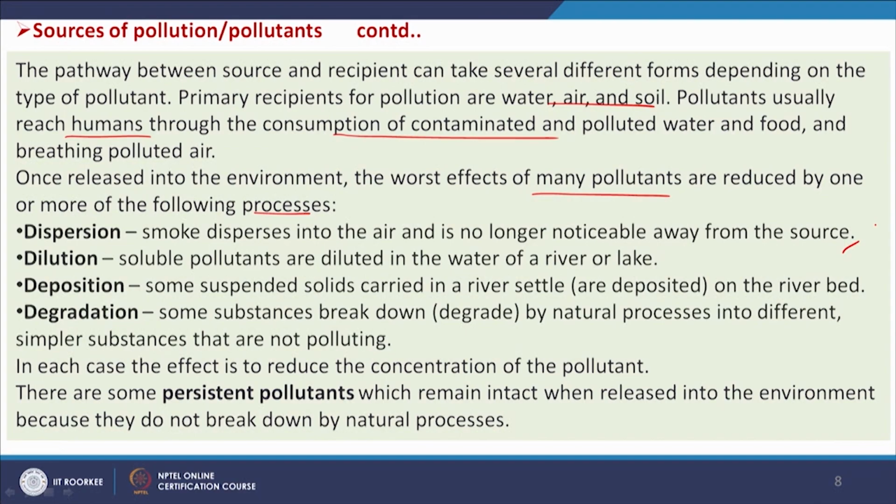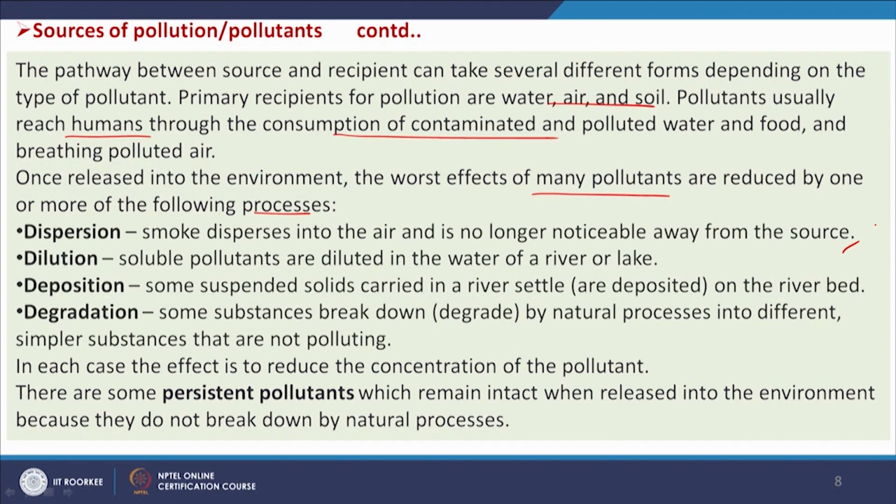So, deposition and degradation: some compounds can be degraded. Say in a river stream some organics are available that are easily biodegradable; microbes will work on them and they will be degraded. But some pollutants cannot be easily biodegraded, and those are called persistent chemicals, and they remain for a longer period in the environment.